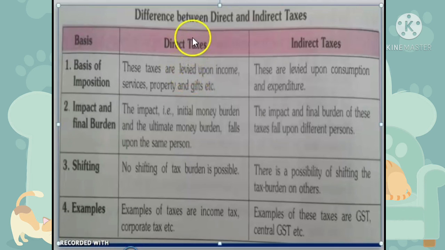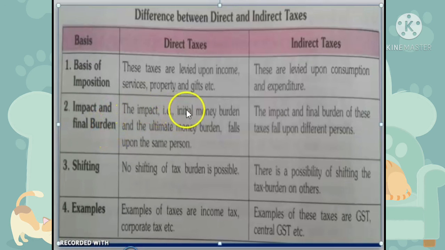Another difference we can see is between direct and indirect taxes, which we had studied some time before. The basic difference is that direct taxes are levied upon income, property and gifts, etc., and indirect taxes are levied upon consumption and expenditure. Next, impact and final burden.